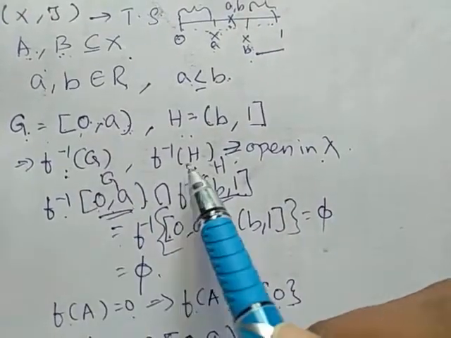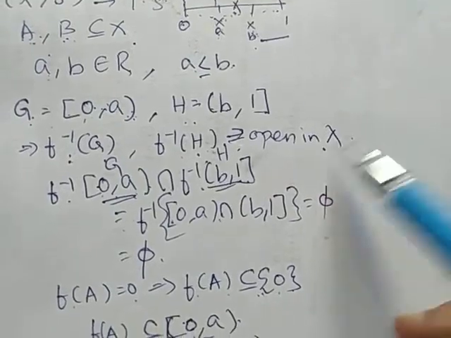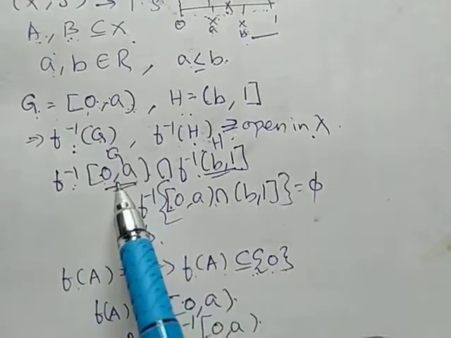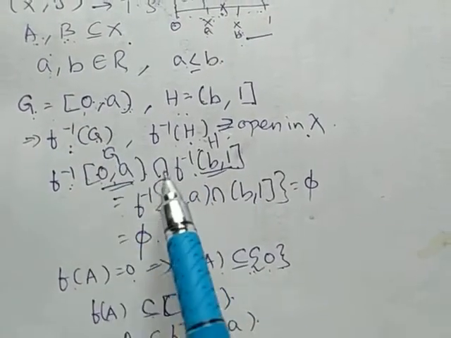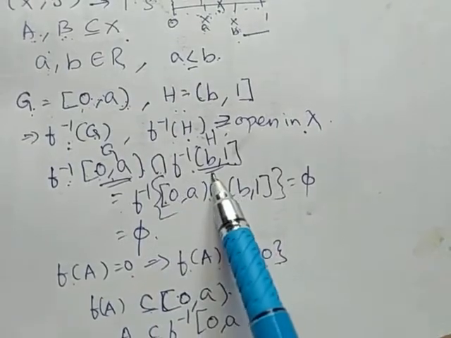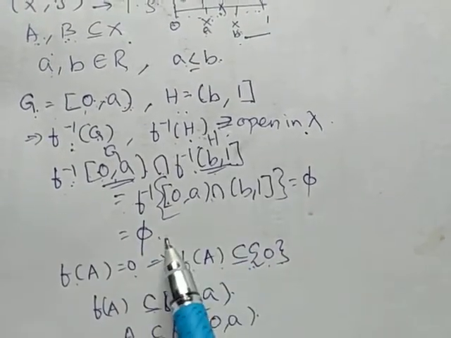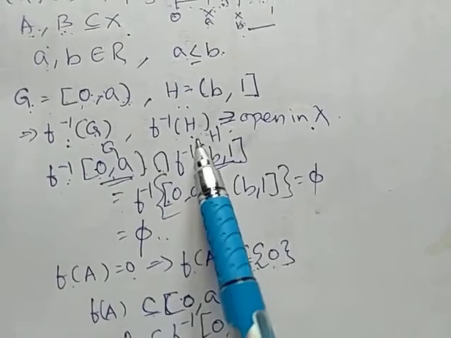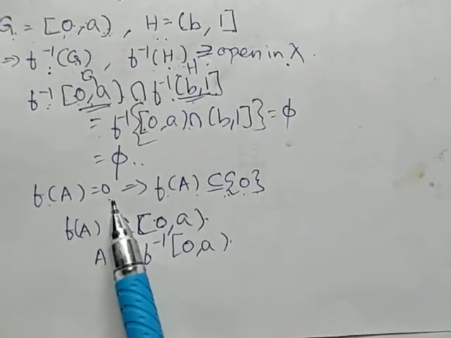f inverse of G and f inverse of H are open in X because f is a continuous function. Now, f inverse of G means f inverse of [0, a). I am considering the intersection of these two open sets, f inverse of [0, a) and f inverse of (b, 1]. This intersection is the null set. It means these are two disjoint open sets. From our data, for closed sets A and B, we have f of A equal to 0.